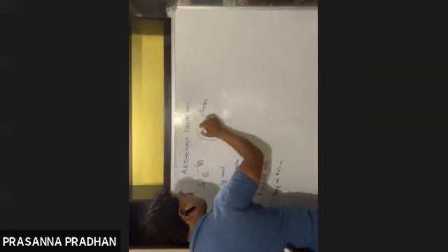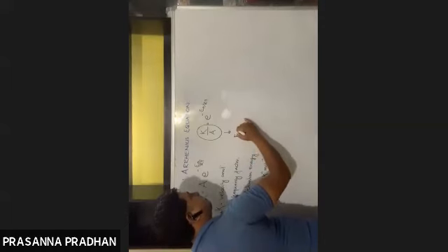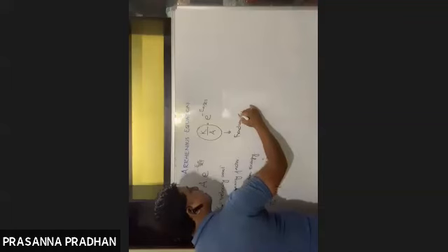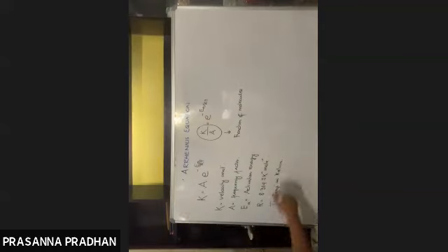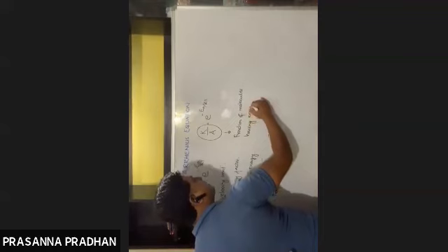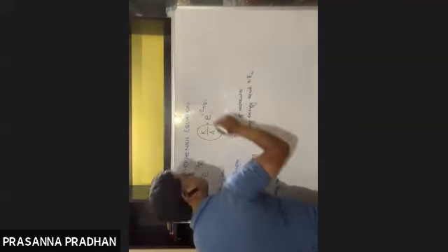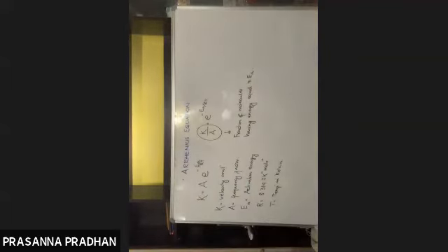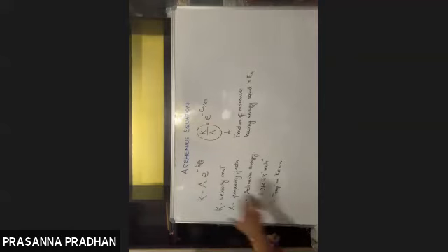So this term gives us the fraction of molecules having energy equal to your activation energy. Although it is not required much in your board level, just remember that. So let us concentrate more on this part.